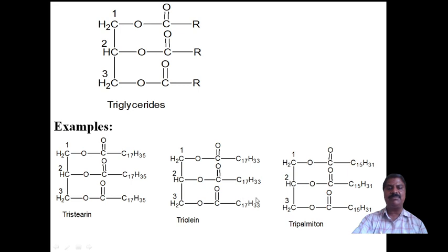Then it becomes all oleic, that is triolein. Similarly, tripalmitin means R is equal to C15H31, or R1 is C15H31, R2 is C15H31, R3 is C15H31, and therefore this is called tripalmitin. These are examples of simple triglycerides.